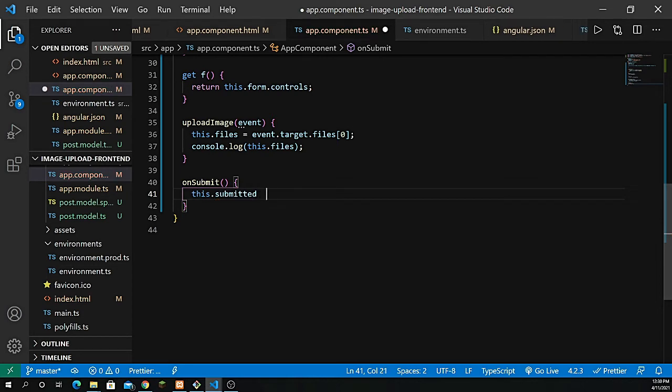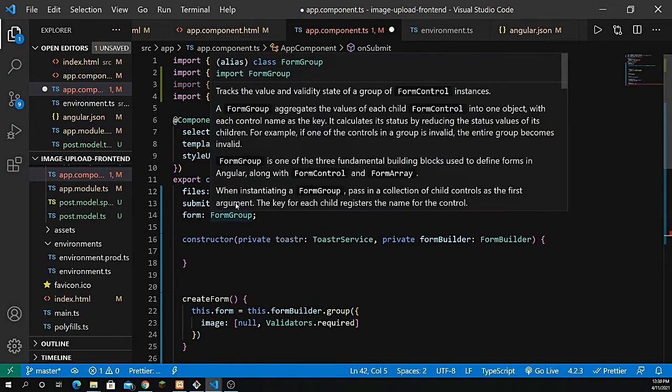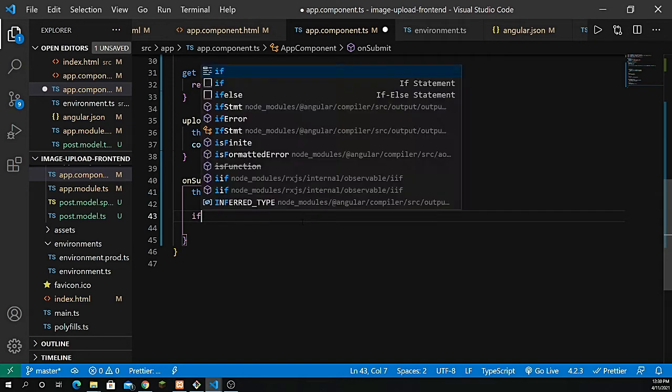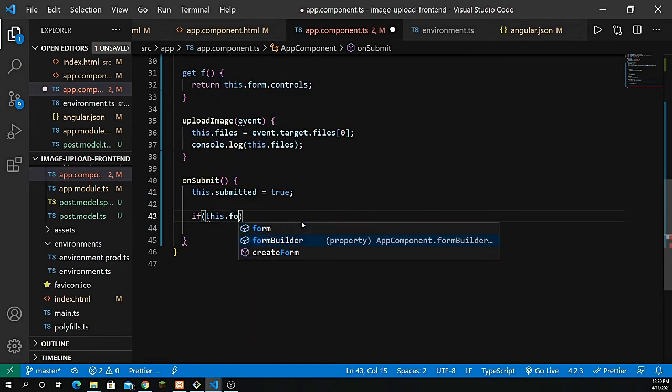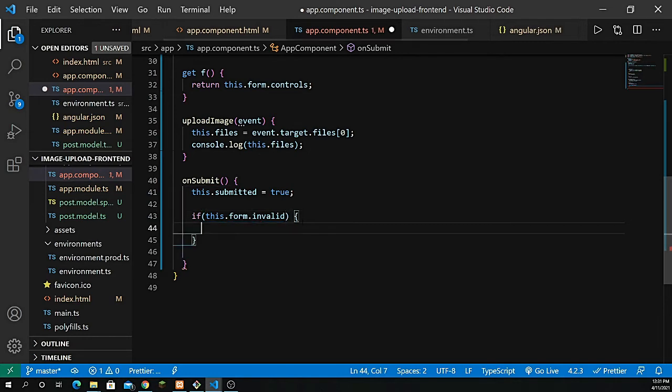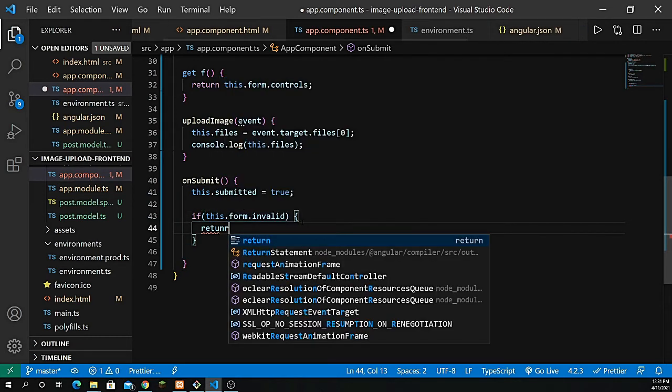Now if it is submitted, and I need to make sure that submitted is false, which is fine, and I need to do here if that is submitted and it's equal to true. All right, so that should be equal to true. And now next thing I need to stop the form if it's invalid. So let's apply here a condition. So if this.form.invalid, if that is invalid, that should stop here, right?